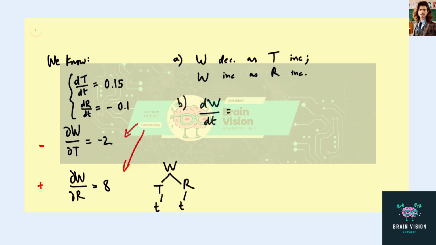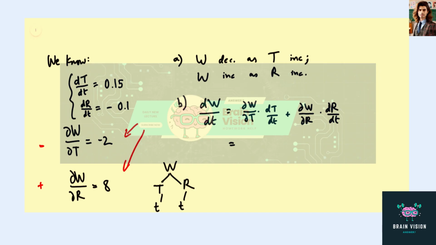So by the chain rule, we're going to need partial of W by T times dT/dt plus partial of W by R times dR/dt. Okay, and we have all four values here.